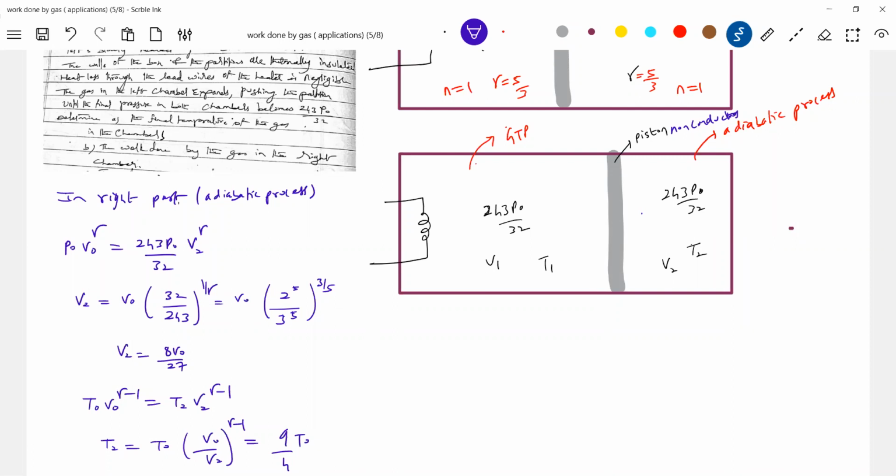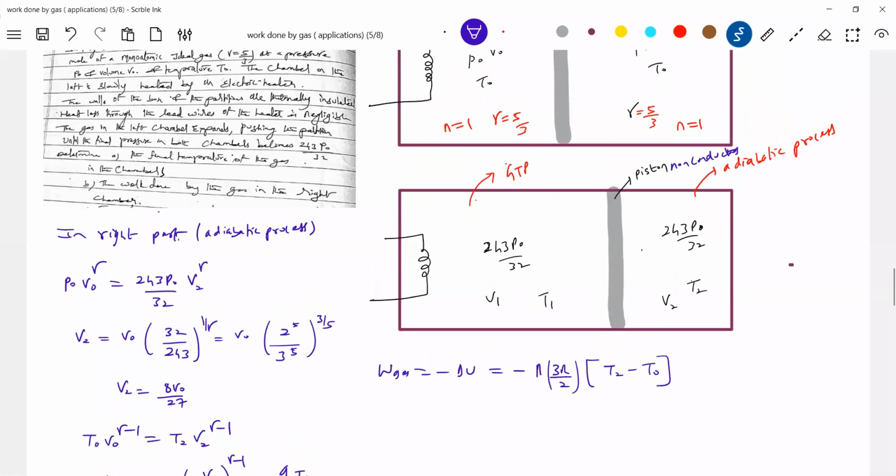I know the temperature of the gas in the right chamber now. What is the work done by the gas in the right chamber? How to get the work done? Because we don't know how the pressure varies. What is work done by gas in an adiabatic process? Minus delta U, minus N R... okay, it's a monoatomic gas, no? N 3R by 2, temperature of gas T2 minus T naught. Initial temperature is T naught. Substituting the value of T2, we'll get this one.